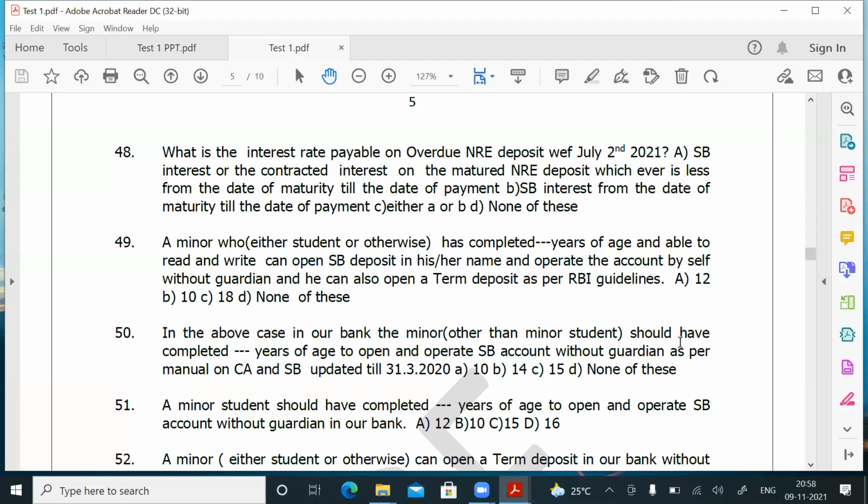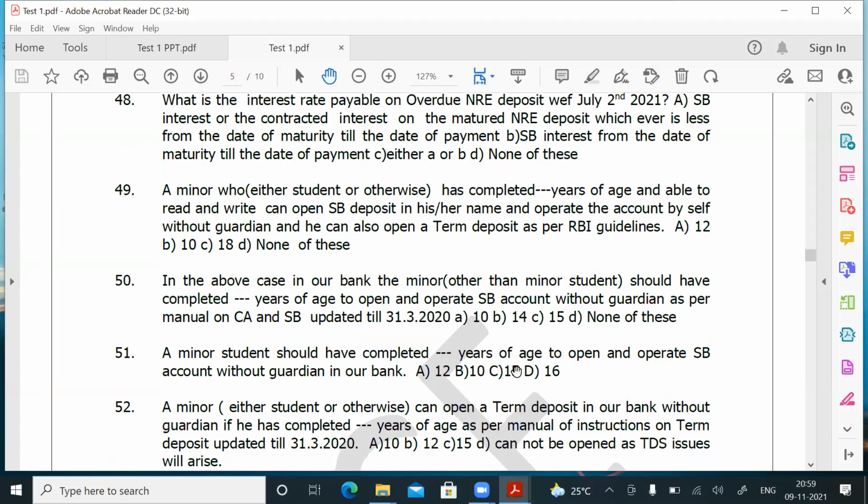In our bank, a minor other than a student should have completed 14 years of age. So as per Reserve Bank of India, either student or non-student, 10 years. But Canara Bank says, if he is not a student, then he should have completed 14 years of age to open and operate an SB account without guardian. So question number 50, answer is B.